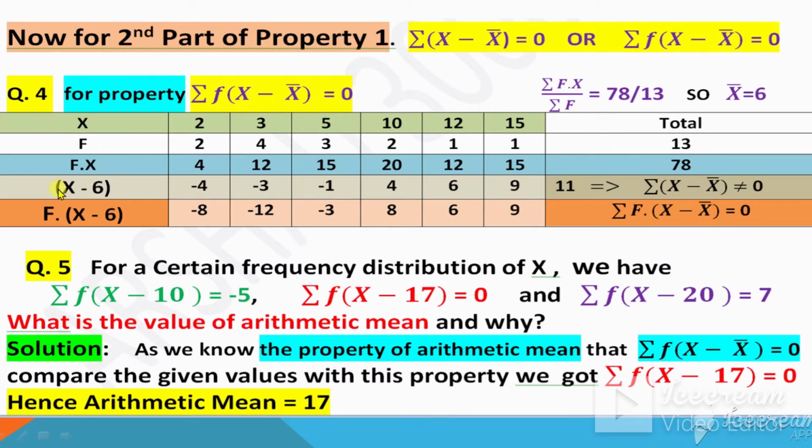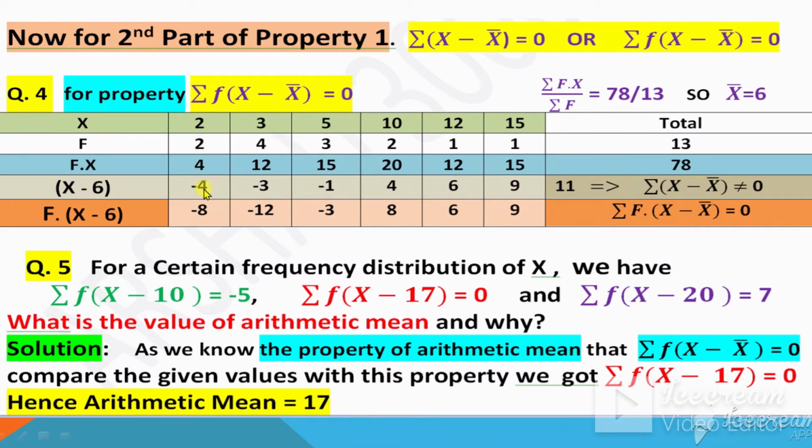So what does this mean? Subtract 6 from each number of x. This is x. 2 minus 6 is minus 4. 3 minus 6 is minus 3. 5 minus 6 is minus 1. 10 minus 6 is 4, and so on and so forth. So these are the values of x minus x bar. Now after this, multiply with f. So multiply each of these numbers with f. So this is f, the white one.